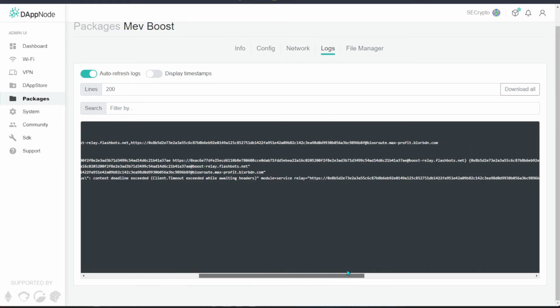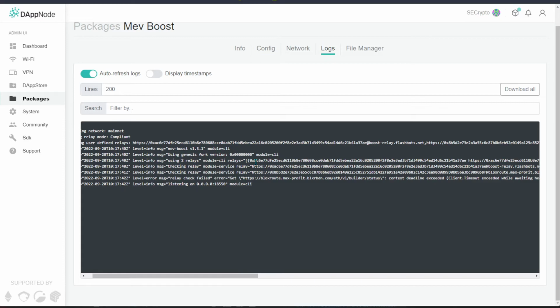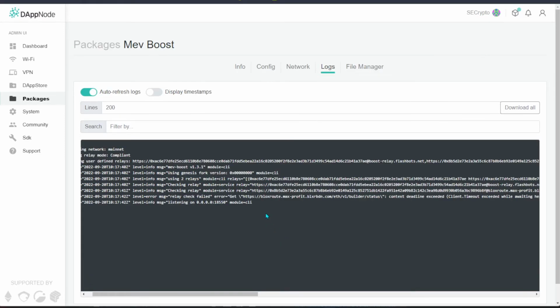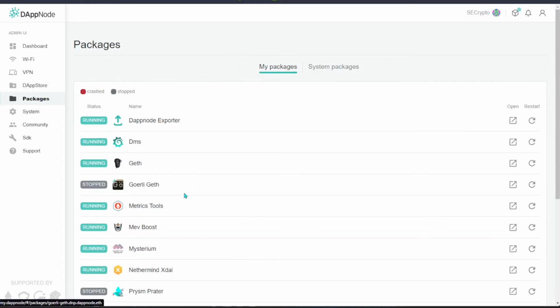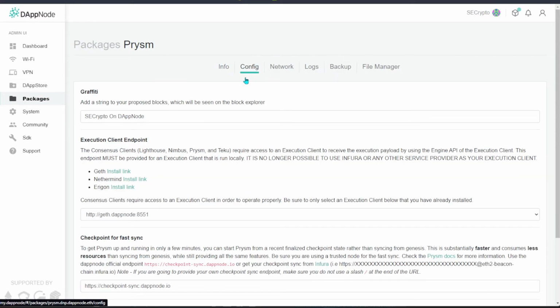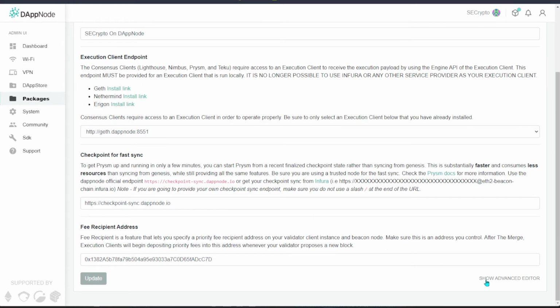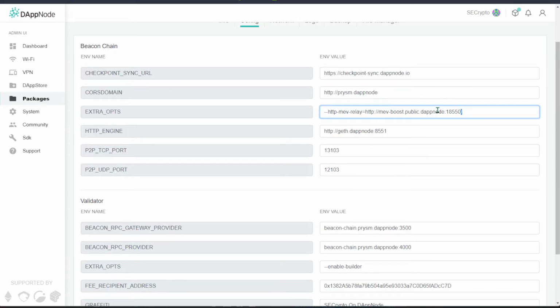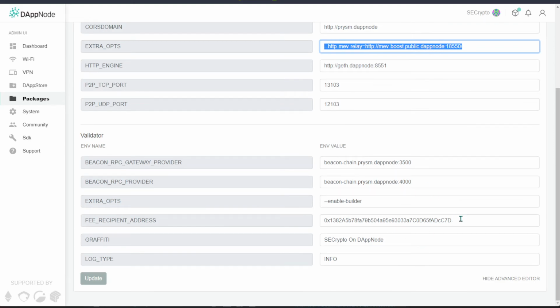And after that, once you have set this up, I would say basically this is the end of this MEV Boost. You have already enabled your MEV Boost on DAppNode on your Prysm. If you're using Teku, it is on the Teku, and after that go over to configuration to double check, scroll down to advanced. Over here make sure this is input, and after that this over here is enabled. And after that, if you want to, delete the slash,